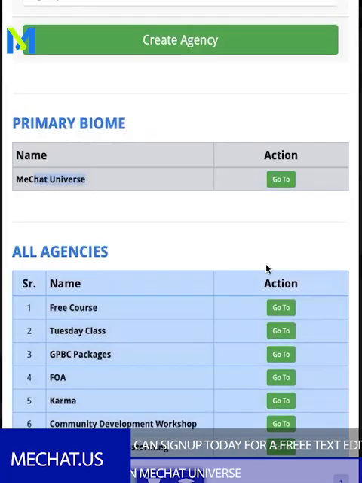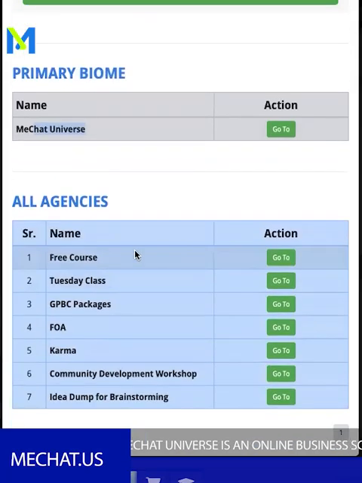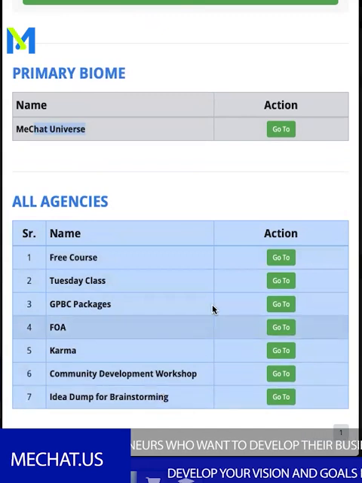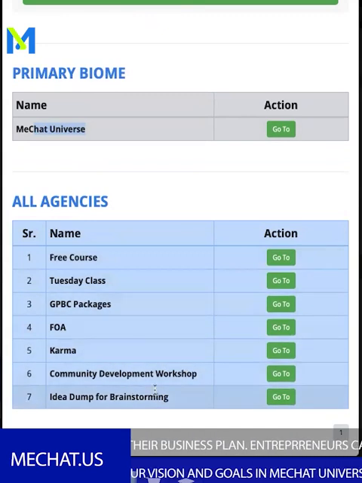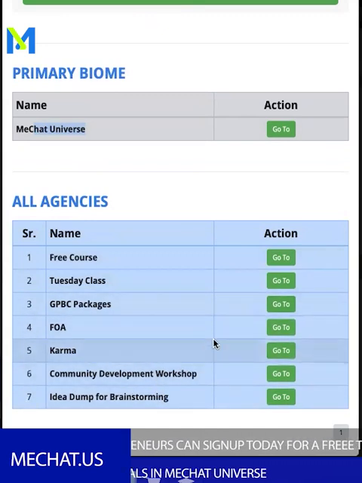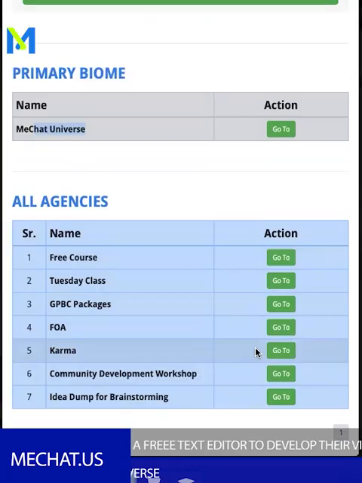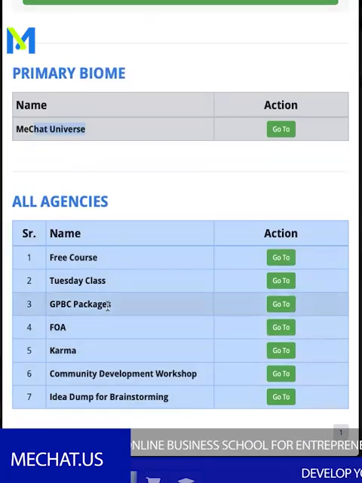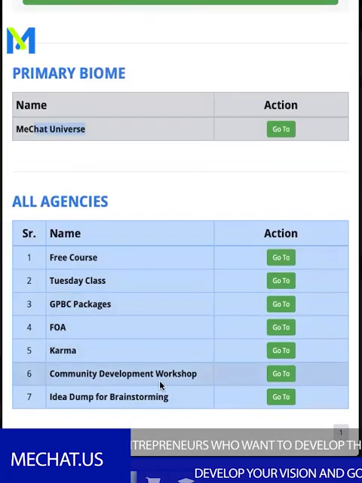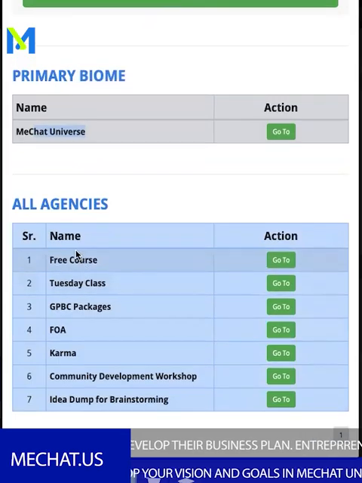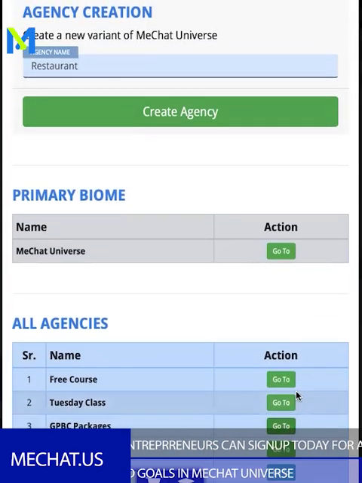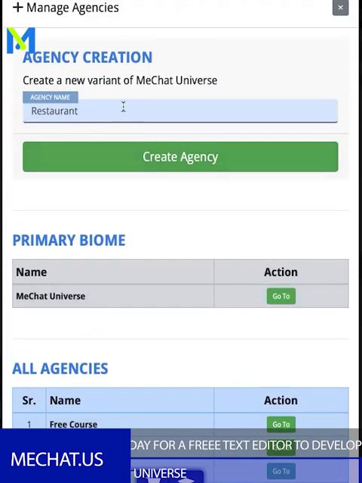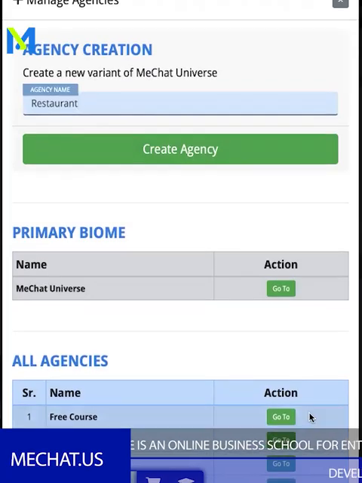So now I get to separate all of my ideas in my head, all of my notes, all of my thousands of documents that spread across hundreds of hard drives. Well, all of that gets organized here. Put it all in here. So let's create one. Let's say I want to add a restaurant to MeChat Universe, which, as you see, has nothing to do with anything that I'm doing right now.